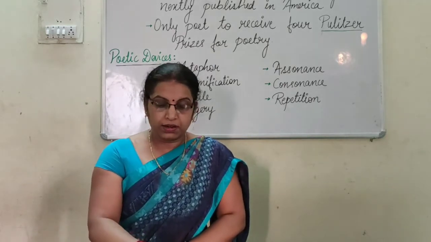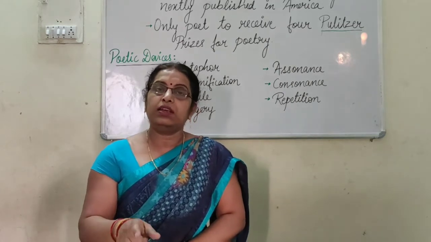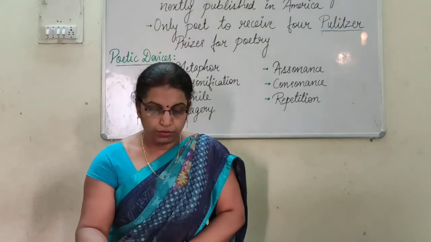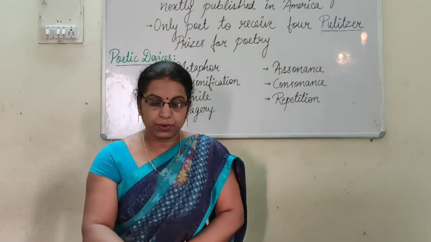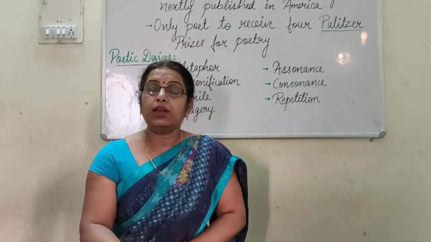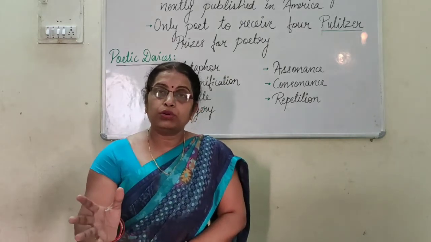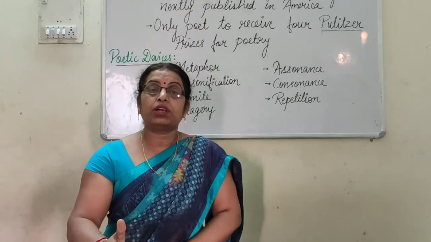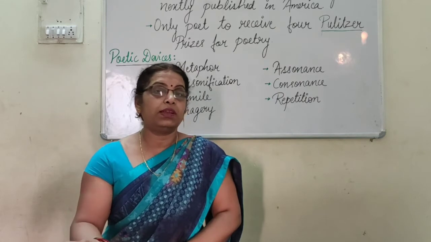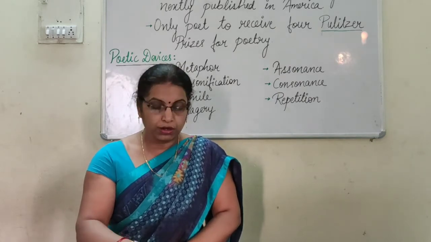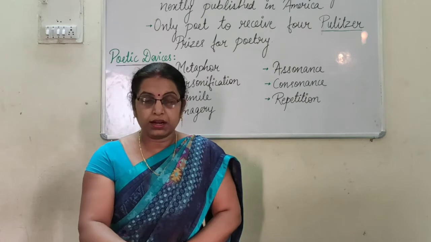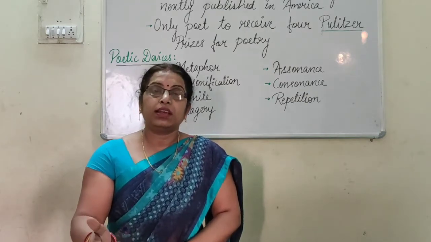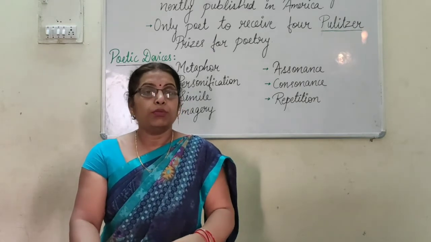And be one traveler, long I stood. He was standing, thinking, and very much confused on which path he should go. And looked down as far as I could. He tried to see both the roads, which road is bending in which direction, so that he can get a path. Maybe afterwards he will not get a path, maybe it will be blocked. To where it bent in the undergrowth means in which direction it is moving, which is not visible, and where he can move ahead.